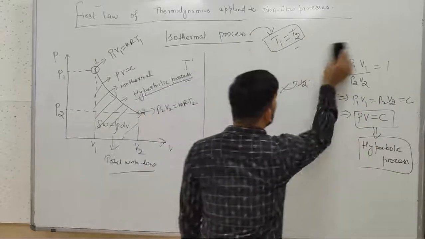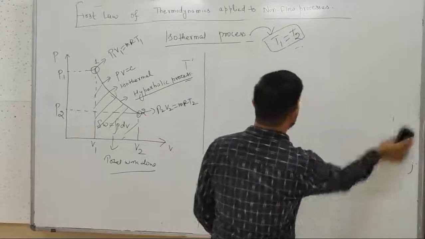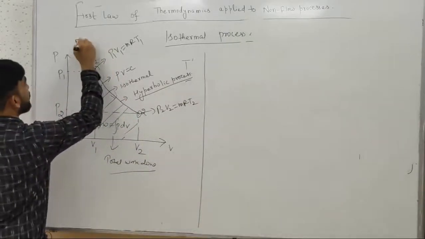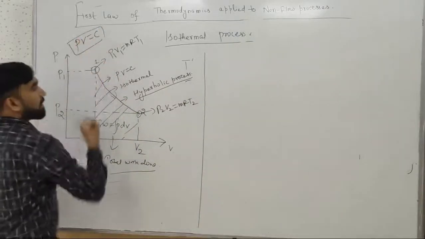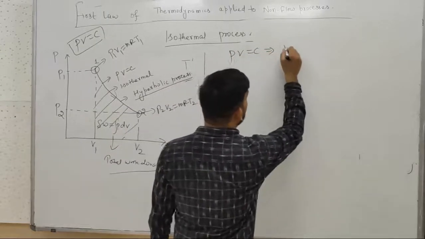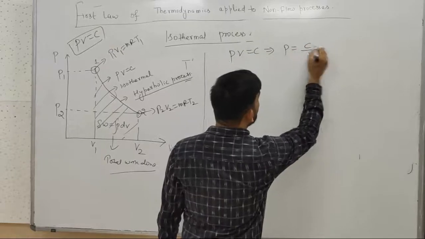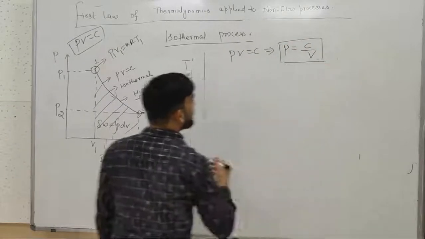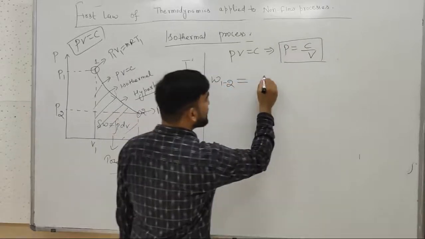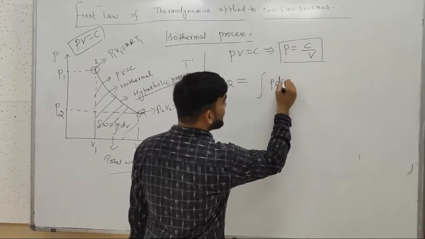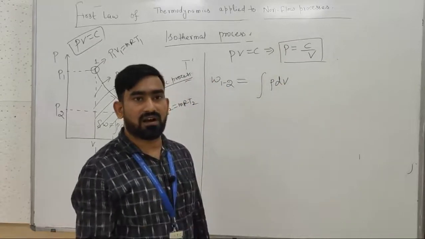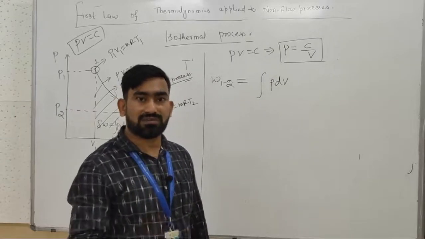So now we will discuss what the work done is. What is work done in case of this process, that is PV equals constant? Here, because PV equals constant, pressure will be C upon V. Work done in case of isothermal process is also defined by the cylinder and piston device which is reciprocating from point number 1 to 2 in case of a closed cycle.